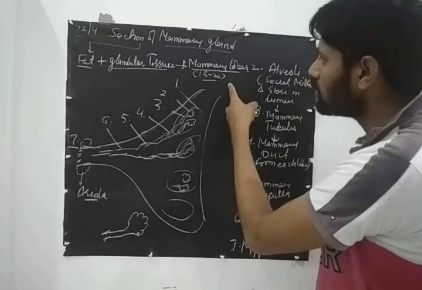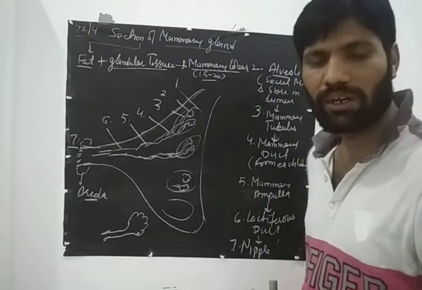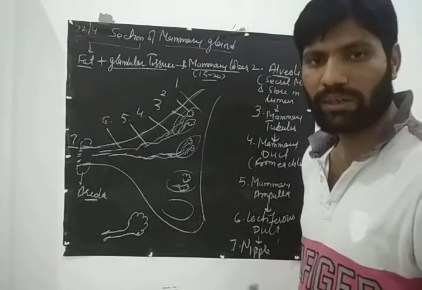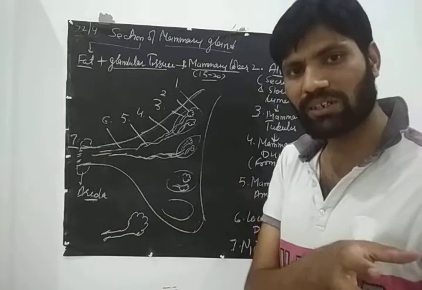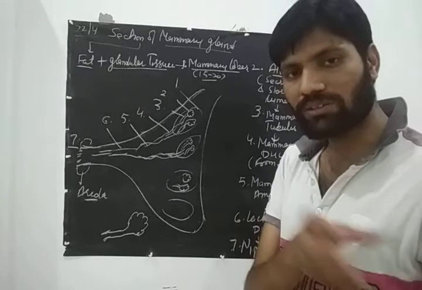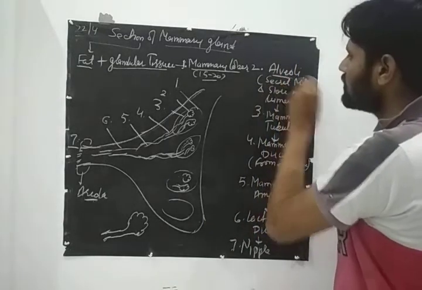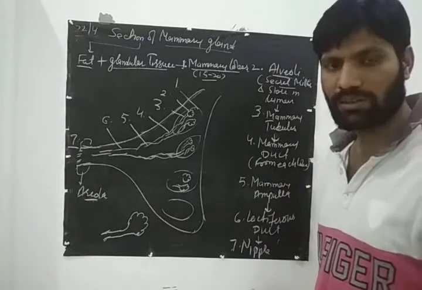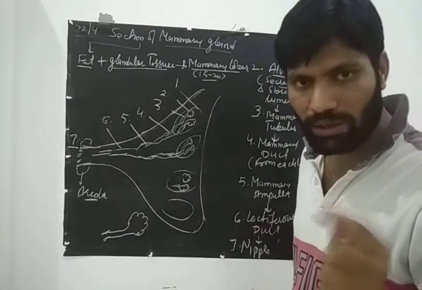Then in each mammary lobule there are many alveoli. That means special kinds of cells form the alveoli. These alveoli are the same type of alveoli as present in the lungs, the same kind of structure made of cells. Then these alveoli secrete the milk, and they store the milk in their lumen.